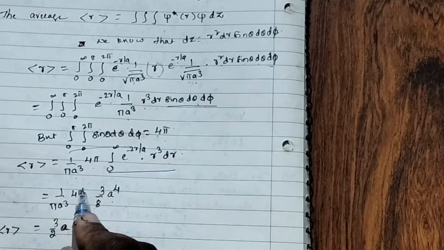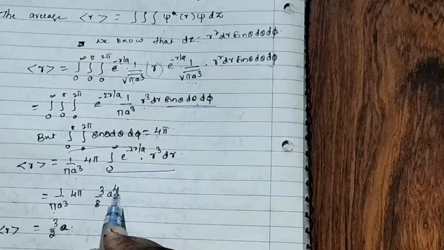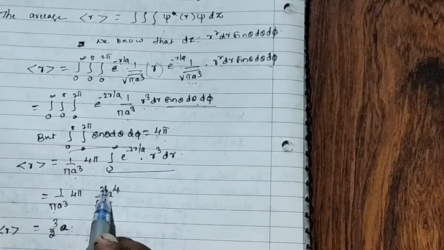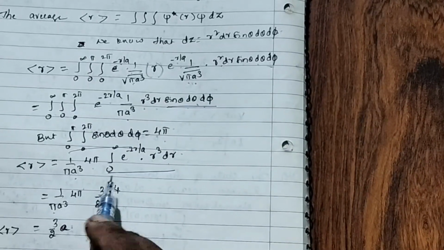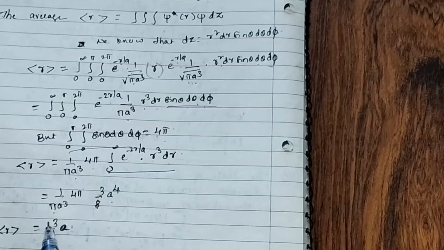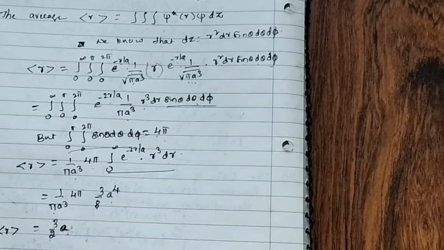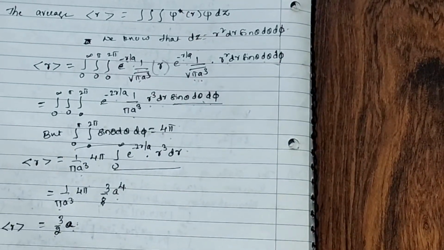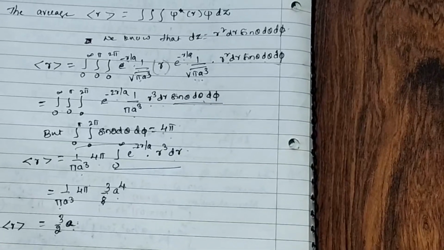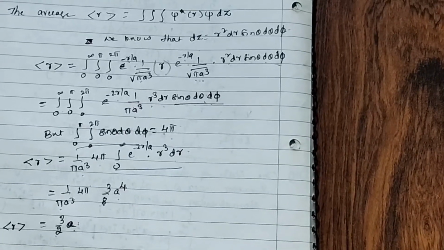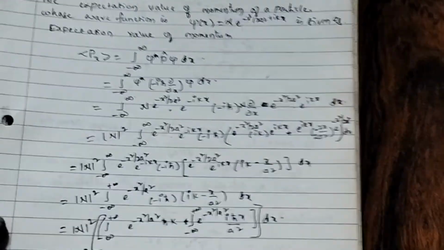Now if we simplify, pi cancels, a cube cancels. Now what is remained? 4 twos are 8, so 3 by 2 a remained. So this is the average value of r. Now the next question.